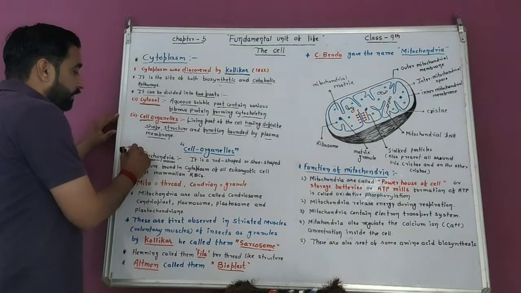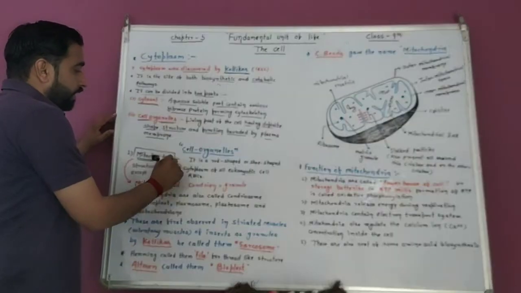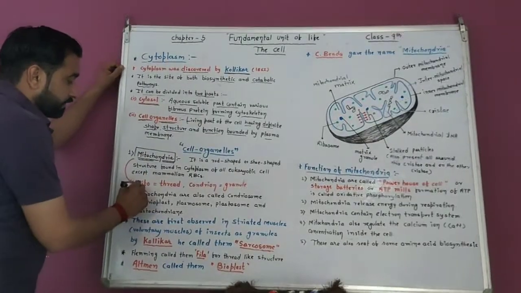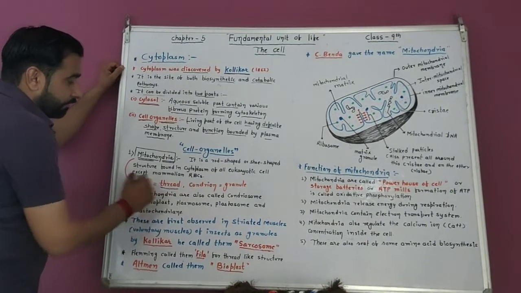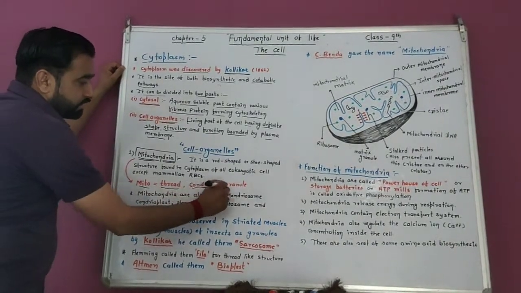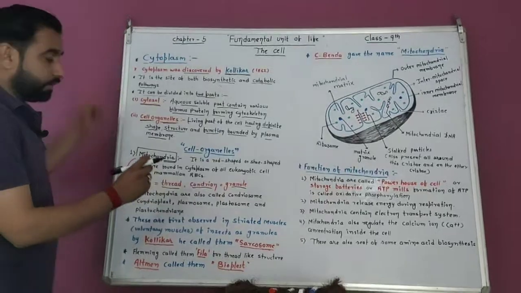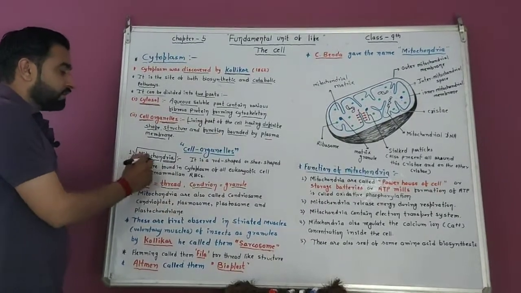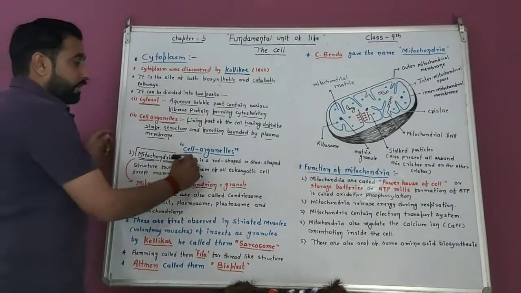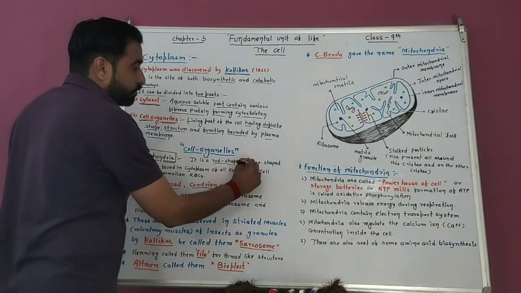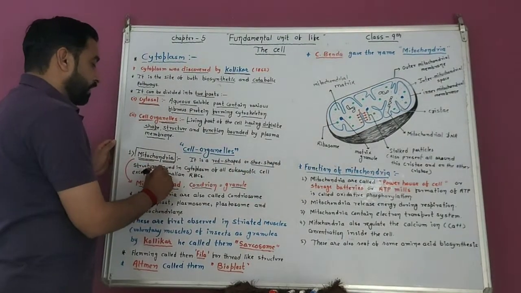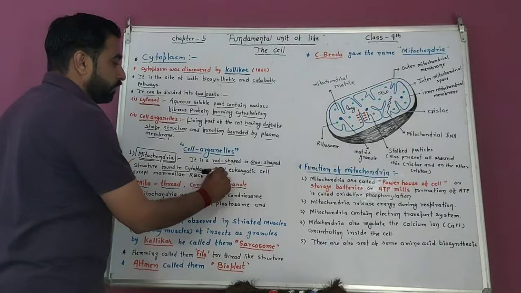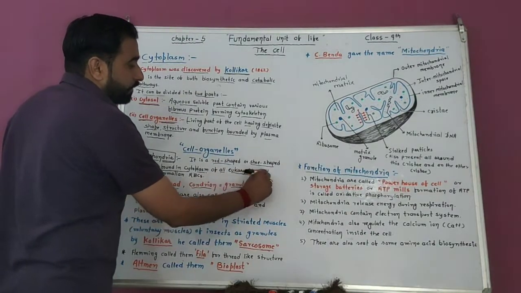Mitochondria. Here mito means thread, thread-like, and chondrion means granule. Thread-like granules are known as mitochondria. It is a rod-shaped or shoe-shaped structure found in the cytoplasm of all eukaryotic cells.